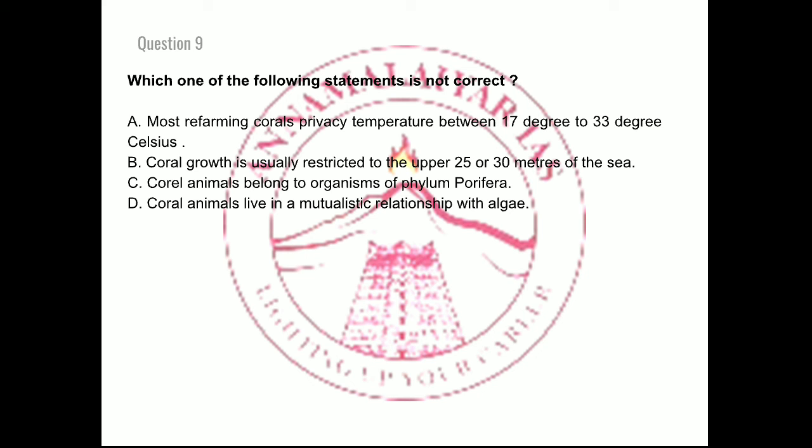Option B: coral growth is usually restricted to the upper 25 to 30 meters of the sea. Option C: coral animals belong to the phylum Porifera. Option D: coral animals live in a mutualistic relationship with algae.